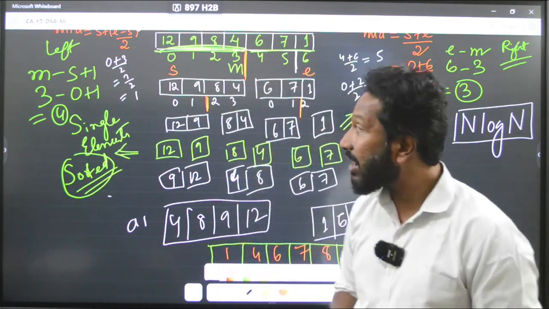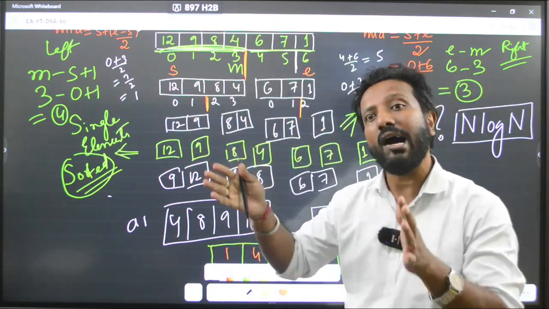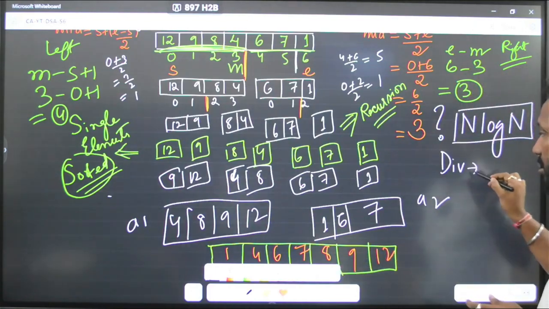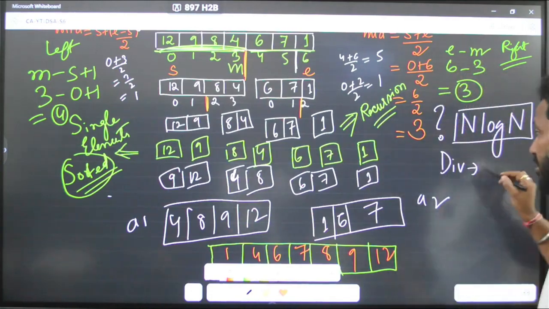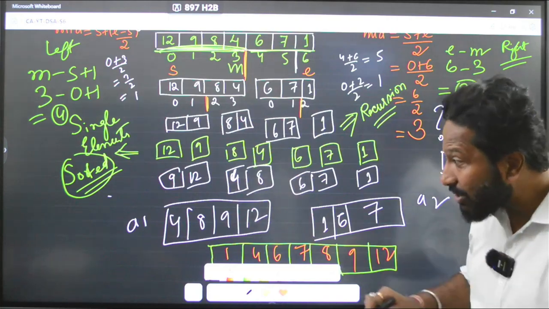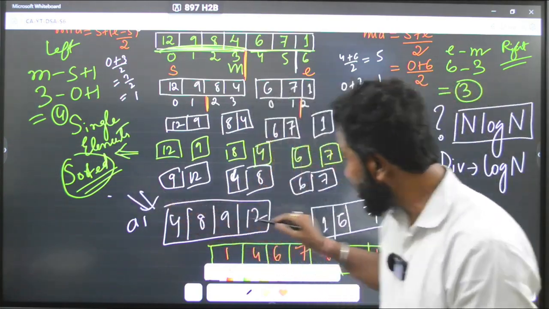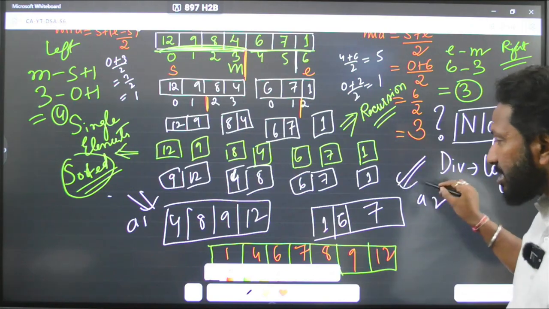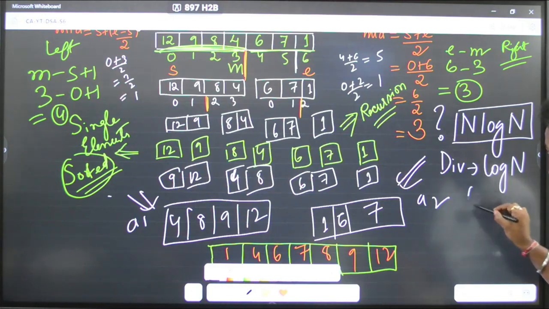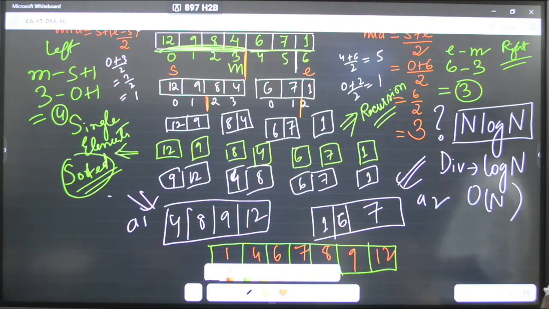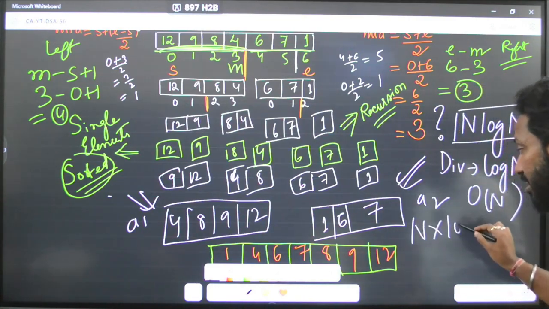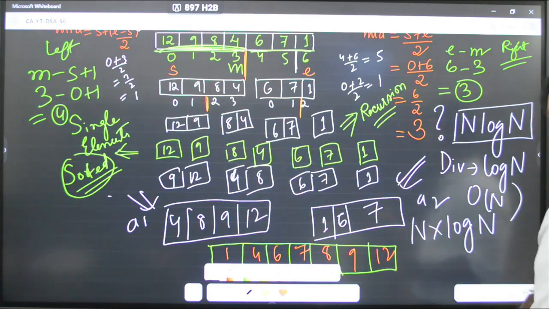We are dividing the array into halves every time. So for this division, the time complexity is like binary search. So it is log n. Got it? And after that, you can see we are merging two arrays here. When you are merging them, what is the time complexity at that time? That time the time complexity is O of n. That's why the total time complexity is n into log of n. Got it? That is why it is n log n.